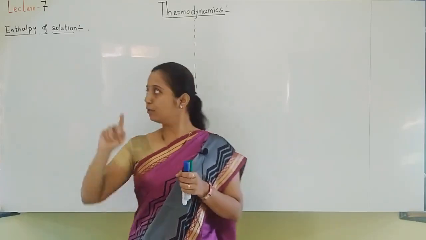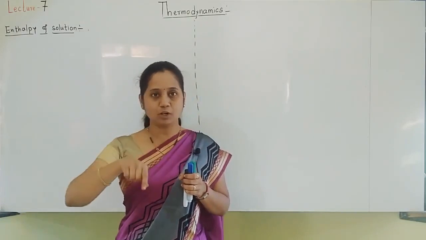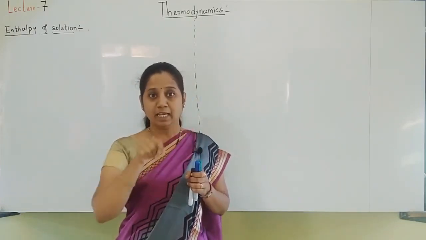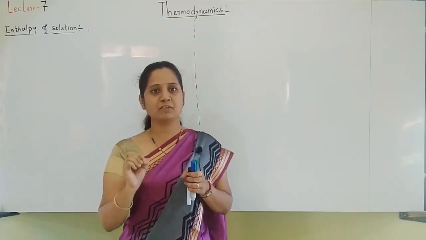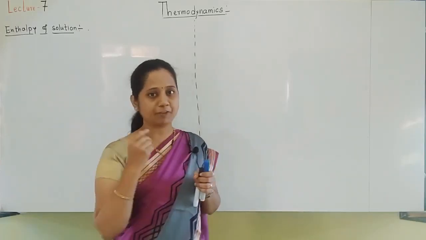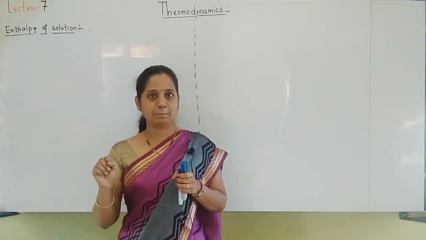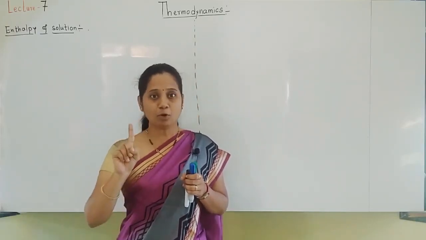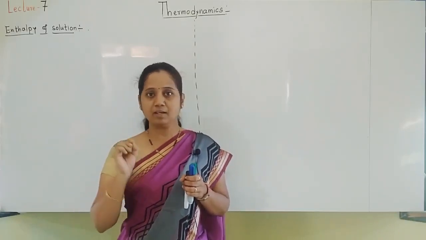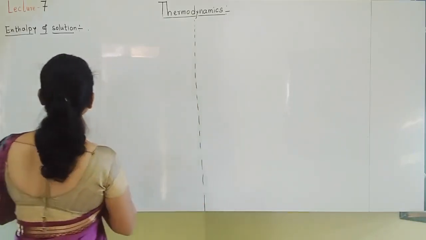So for solution, our definition will be: a substance is dissolved in a solvent. How much substance? 1 mole of substance. In how much solvent? A specific amount of solvent. So how can we write the definition of enthalpy of solution? It is the change in enthalpy when 1 mole of substance is dissolved in a specific amount of solvent. That much is easy.